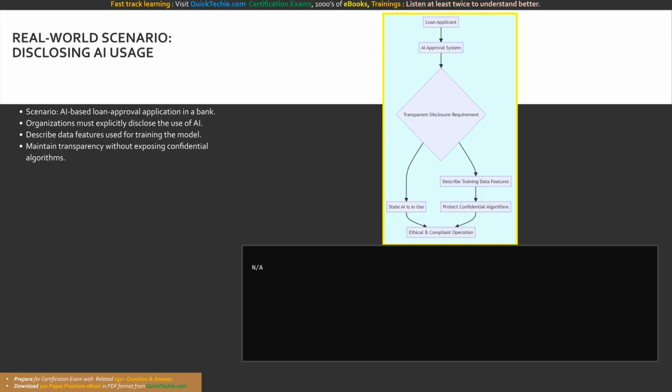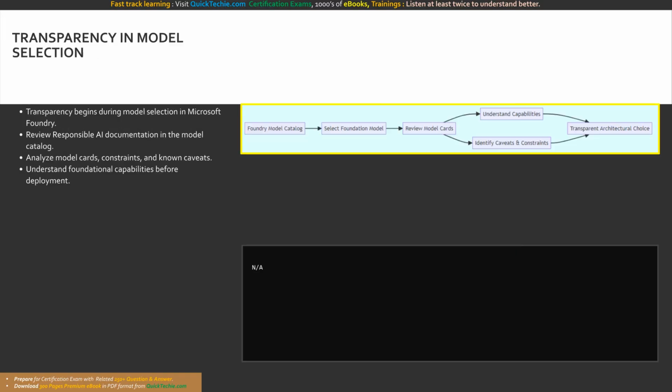In a regulated environment like banking, your back-end application logic must dynamically attach metadata to its inference requests and responses. When the AI model returns a loan decision, your API should also return a JSON array outlining the exact top-level feature categories that influence the probability score. This enables the front end to transparently display the decision factors to the applicant. Observe the workflow for the AI loan approval system. When the applicant engages the system, a transparent disclosure requirement is triggered.